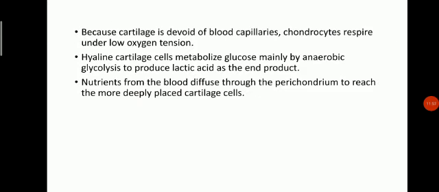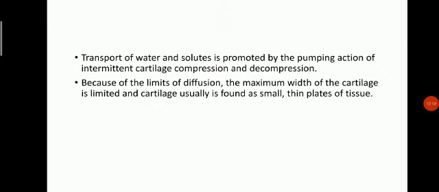Because cartilage is devoid of blood capillaries, chondrocytes respire under low oxygen tension. Hyaline cartilage cells metabolize glucose mainly by anaerobic glycolysis to produce lactic acid as the end product. Nutrients from the blood diffuse through the perichondrium to reach the more deeply placed cartilage cells. Transport of water and solutes is promoted by the pumping action of intermittent cartilage compression and decompression. Because of the limits of diffusion, the maximum width of the cartilage is limited, and cartilage usually is found as small, thin plates of tissue.